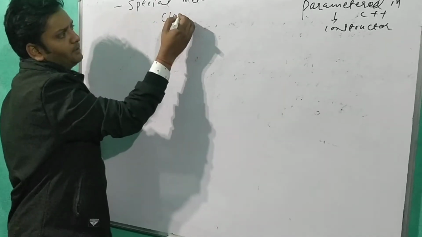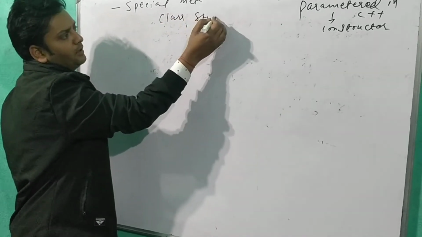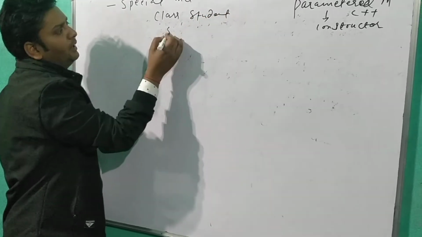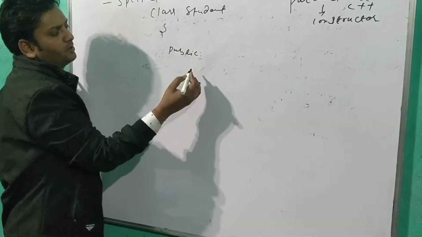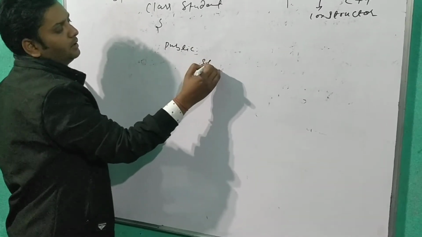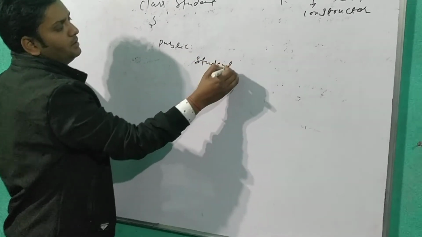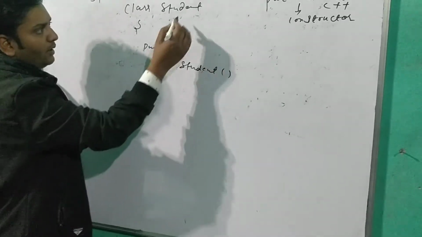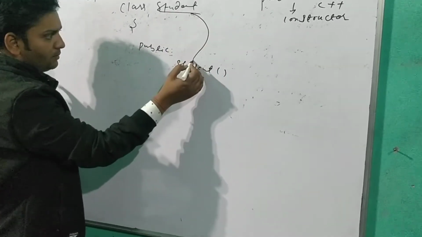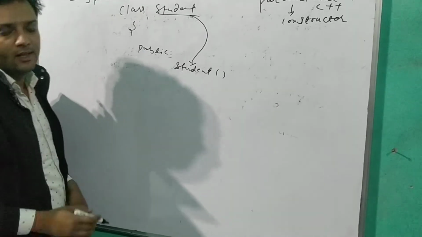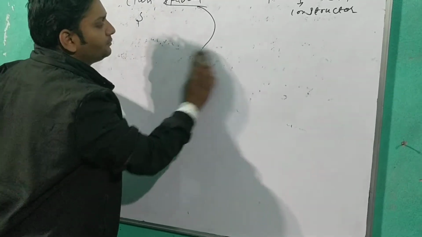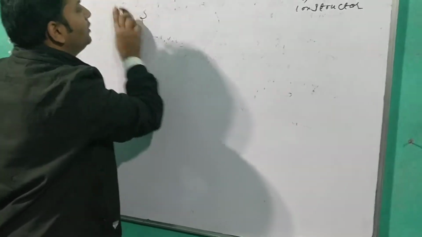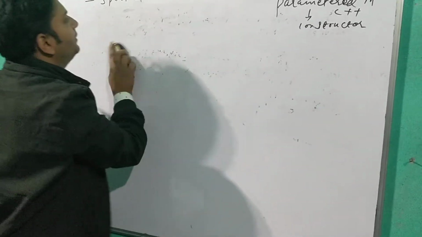Let me take one example. We have a class called student. Now I'm going to make a constructor. So this is my default constructor. Whatever the name of the class, the same name is given to the member function, and that's why it is known as a special member function. Today our topic is parameterized constructors.